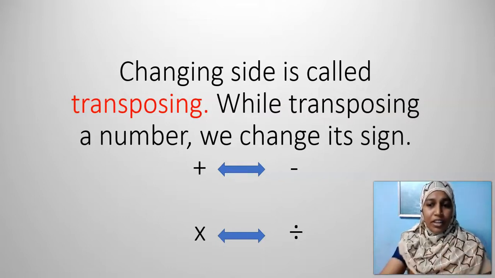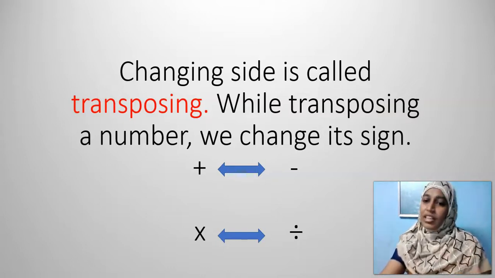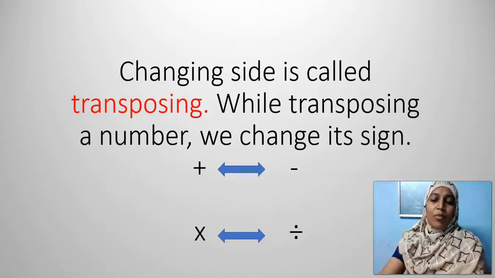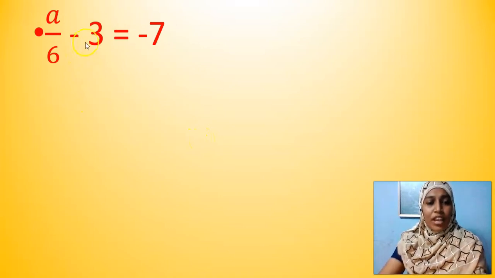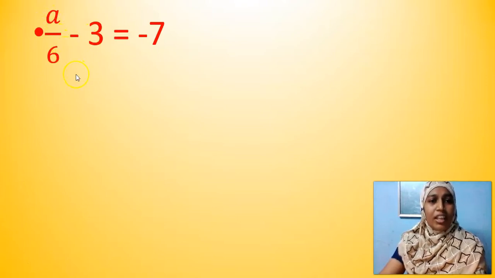Yes, children, are you all ready for today's revision part using the rule of transposing? Yes, come on. The first question is, let us solve this equation. A by 6 minus 3 is equal to minus 7. How many transpositions should I make so that I will have only A on the left hand side? See how many extra numbers I have. Minus 3 is 1 and by 6 is 1. So I have to transpose 2 times.